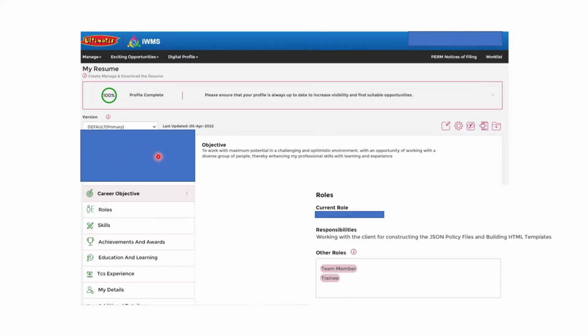So these are the details that will be shown, your employee ID as well, and the project that you are associated with. Okay, so now what you can do is you can click on career objective. Now you should add a career objective.